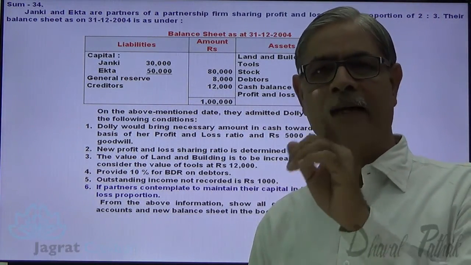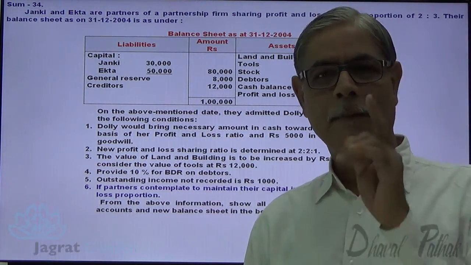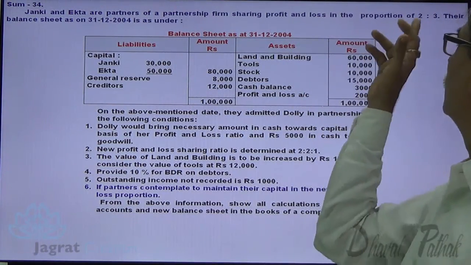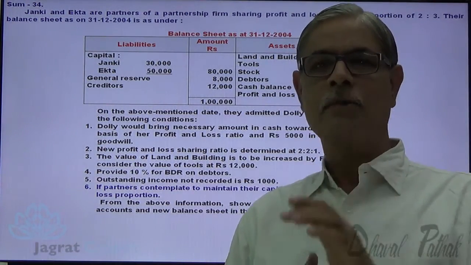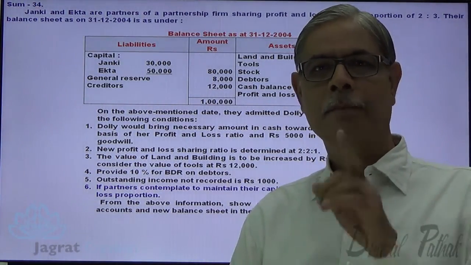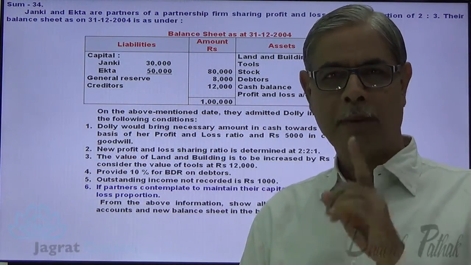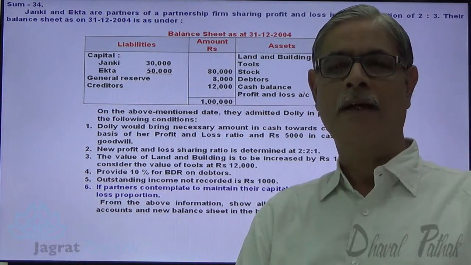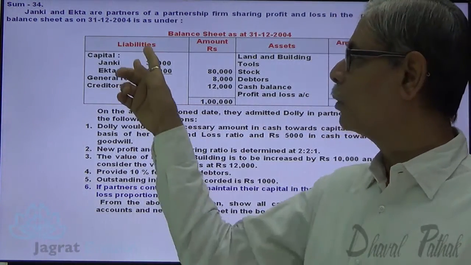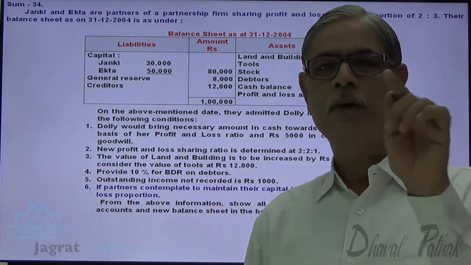That loss gets distributed between Janki and Ekta in the proportion of 2:3. And when the loss is distributed between the partners, the capital account gets debited because loss reduces the balance of the capital account. The capital account holds a credit balance. To reduce that, we are required to debit the loss.